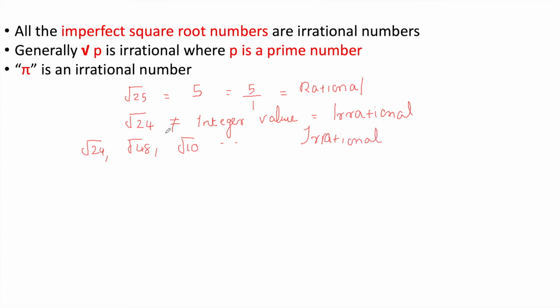The next point: generally root p is irrational where p is a prime number. All the square roots of prime numbers are irrational numbers. The square root of a prime number will be an imperfect square only, so it will definitely be an irrational number. Examples: root 2, root 3, root 5, root 7. All these kinds of numbers are irrational.